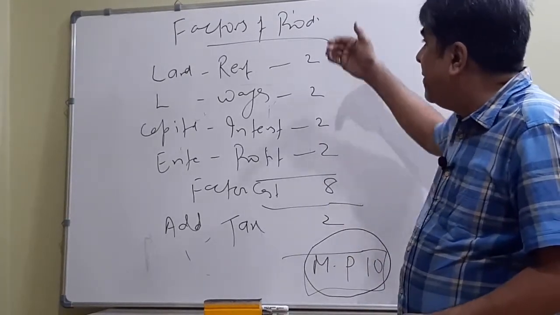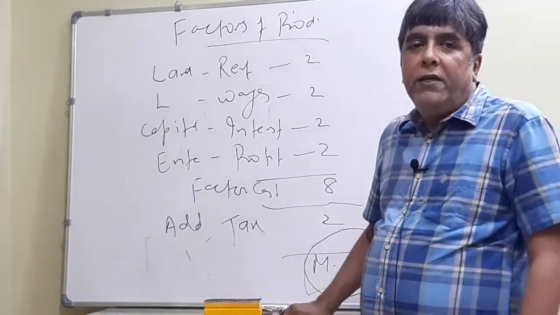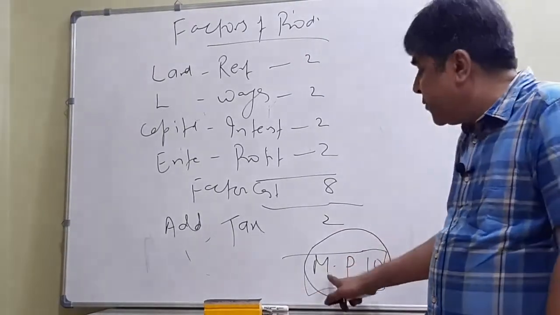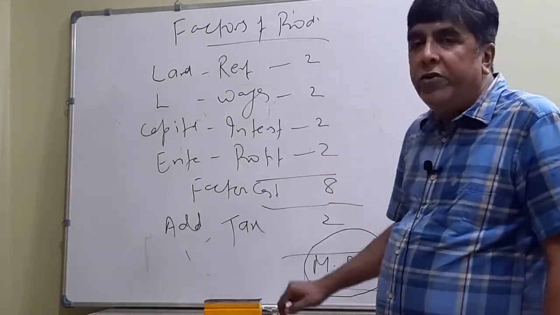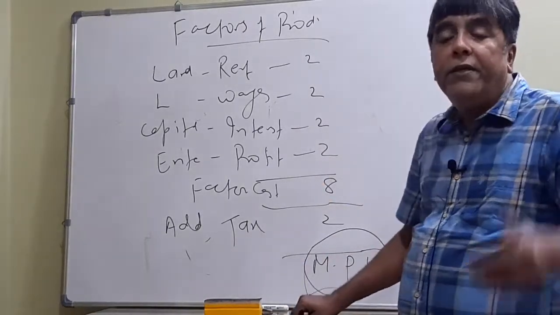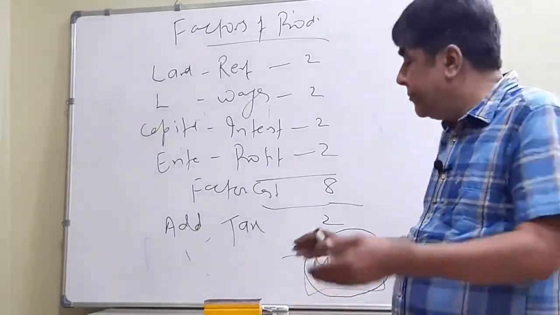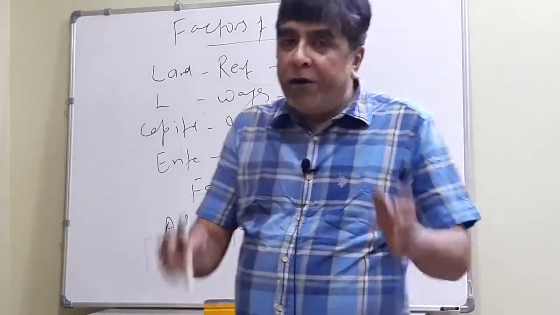Now, this 10 rupees is basically inclusive of these 5. If any of the 5 is increasing, then what will happen? Market price is also going to increase. These are the payments made to the factors of production. If any among these 5 is increasing, it will increase the market price. So let us see one by one. Cost push inflation: what are the factors?